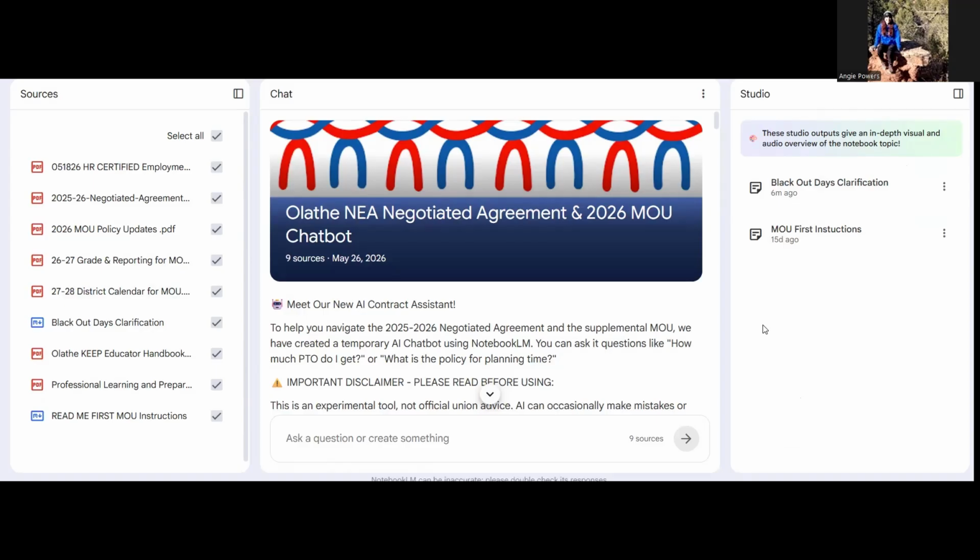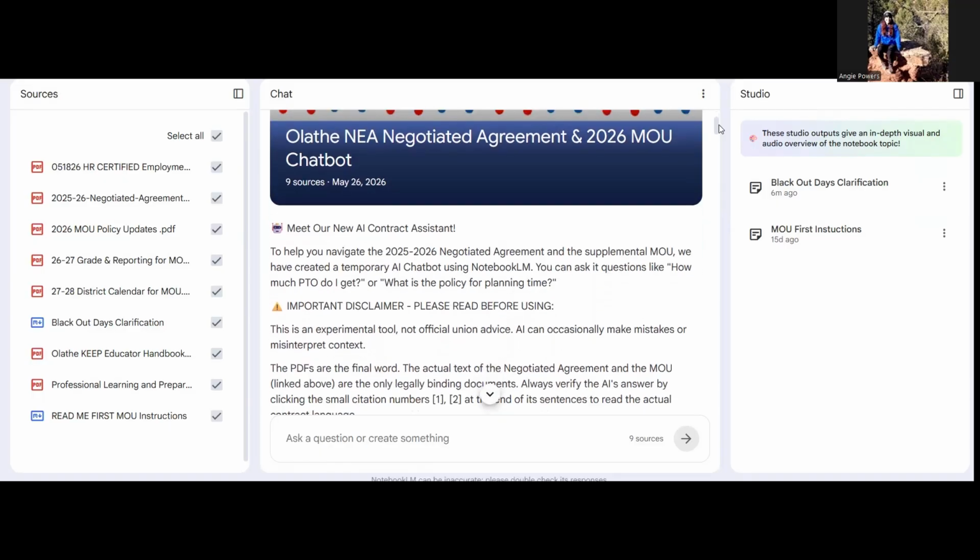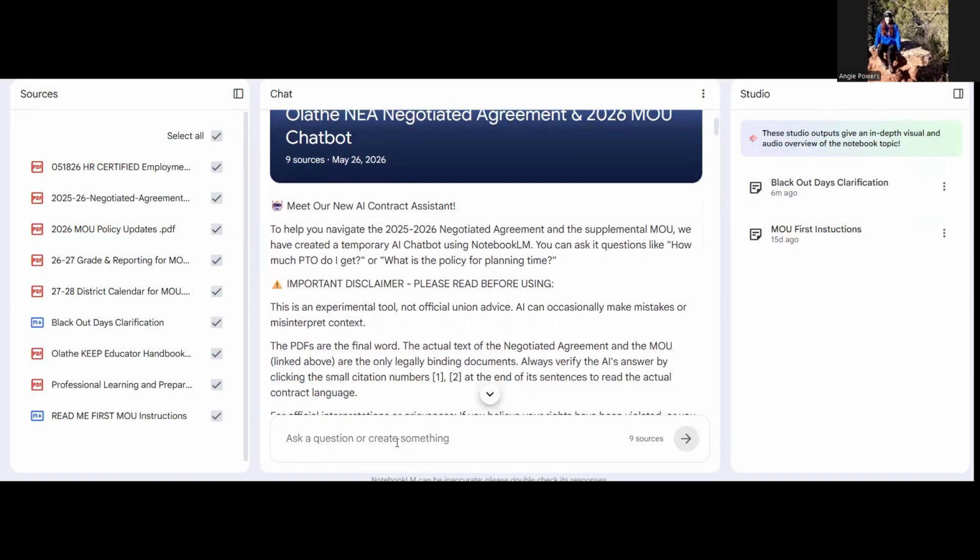You'll notice on the side where it says Studio, it has some information. You don't have to worry about any of that. Those are just some things that I did on the back side. Really, the piece that you're going to worry about is this piece in the center. There are some instructions as you get started, and please know that as you ask the chatbot questions, your chat history is private to you. That is not something that Olathe NEA or Olathe Public Schools can access. What you see in this middle section outside of the directions is private to you.